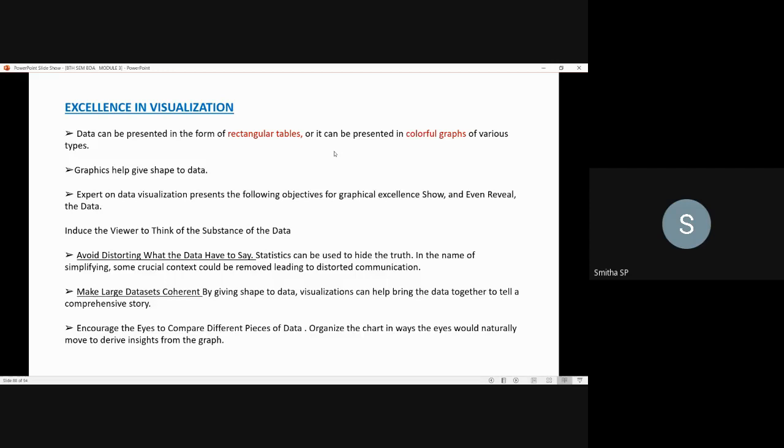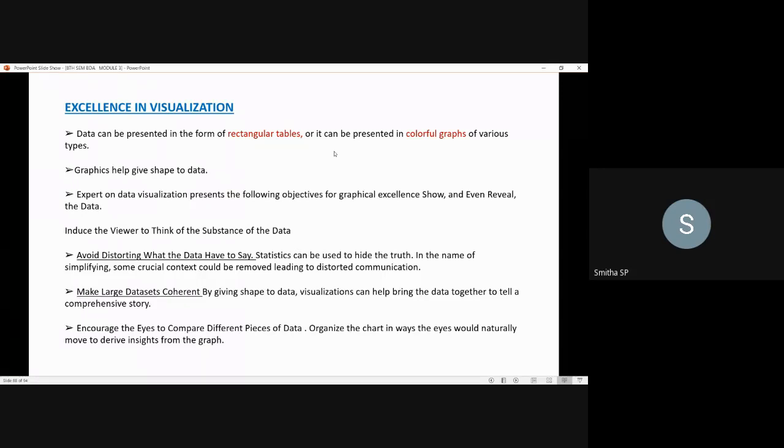Next, avoid distorting what the data have to say. It means that statistics can be used to hide the truth. In the name of simplifying, some crucial context in the data could be removed, leading to distorted communication. If any such data is there which will lead to distorted communication, you can remove it, so that you will not have distorted communication. That's how you avoid distorted communication.